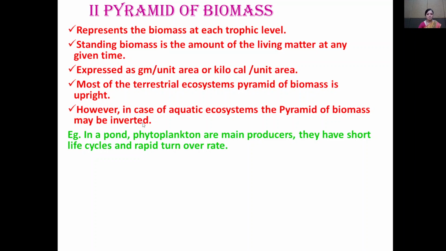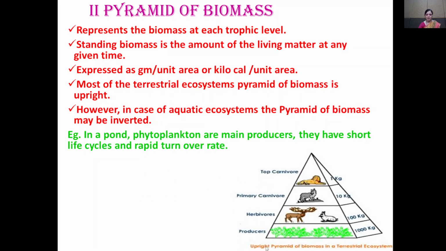This is an important point for the MCQ: in an aquatic ecosystem, the pyramid of biomass may be inverted. For example, in a pond ecosystem, phytoplankton are the main producers, and they have a short life cycle and a rapid turnover rate. Now see the diagram of the pyramid of biomass. In a terrestrial ecosystem, it is upright. This is the first trophic level, second, third, and this is the fourth trophic level.